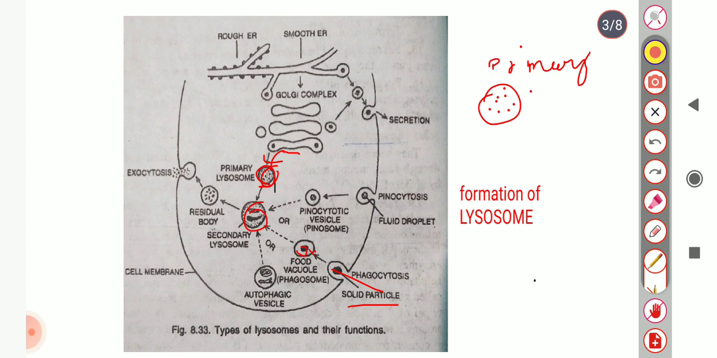Here the food particle digestion occurs. Inside the secondary lysosome, food particles are digested, and the digested food passes into the cytoplasm. Finally, the secondary lysosome is left with undigested food.